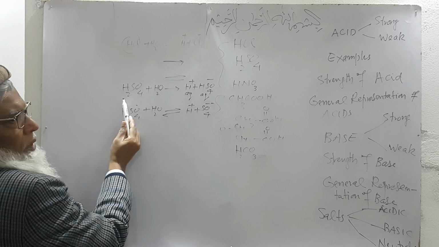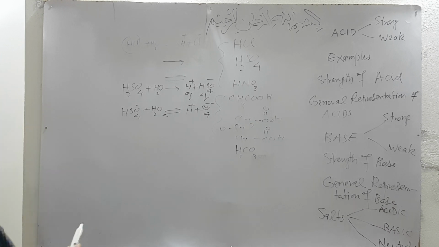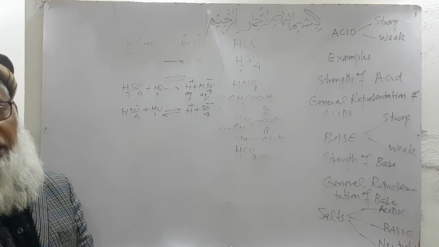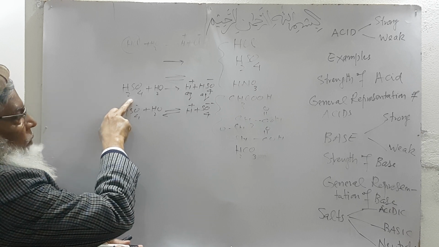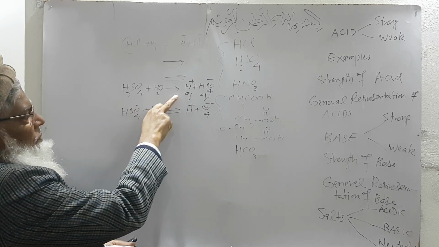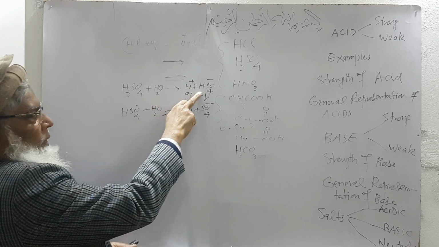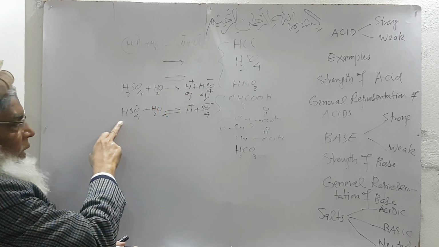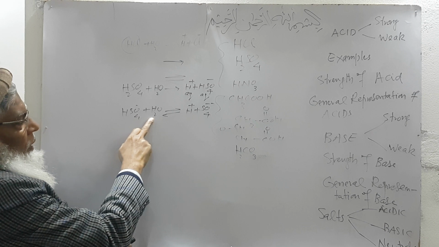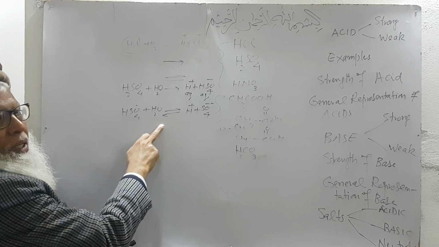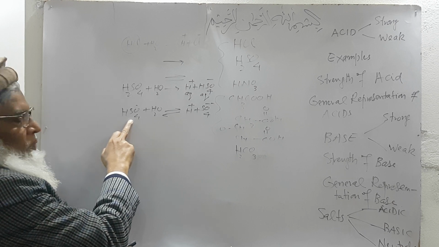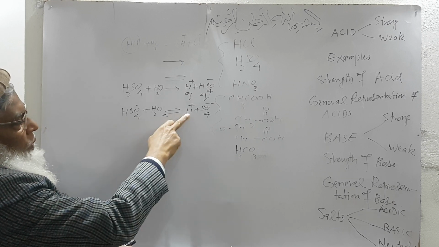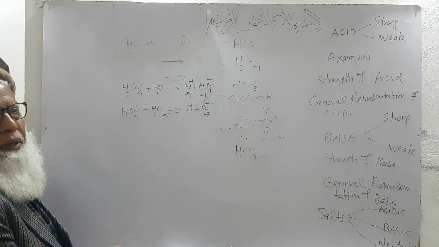So sulfuric acid splits up in two steps. The first step has complete ionization as H positive and bisulfate. In the second step, bisulfate plus water, there is a sign of reversibility, so it is partially, weakly, very poorly ionized into H positive and sulfate ion.